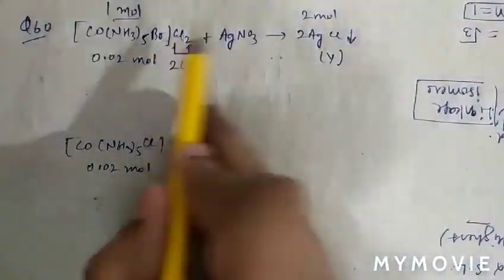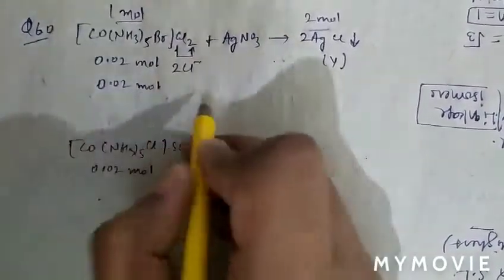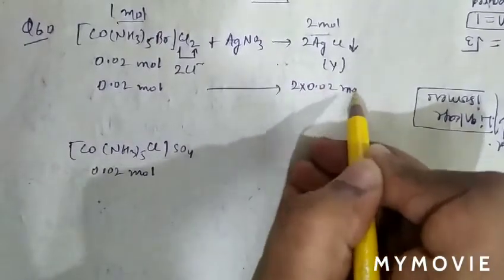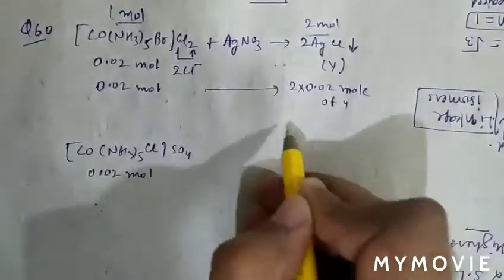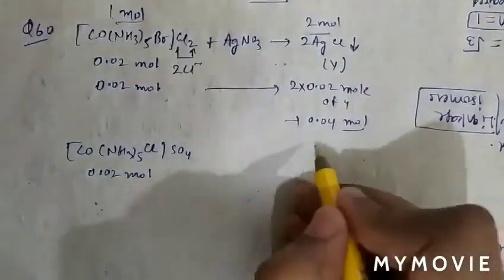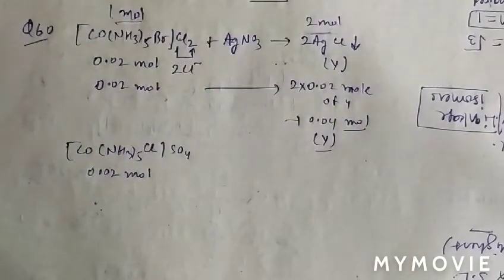For 0.02 mole of this compound, we get 2 into 0.02 mole of Y as PPT, which is equal to 0.04. So 0.04 mole PPT of Y is formed.